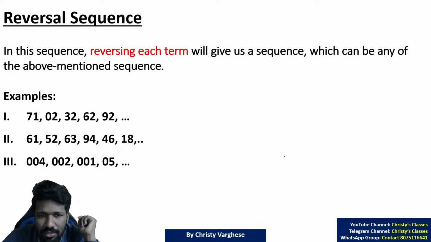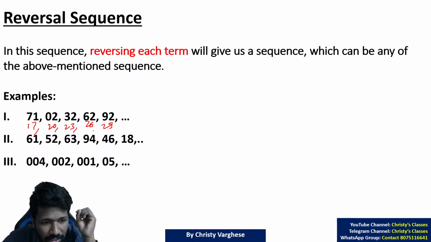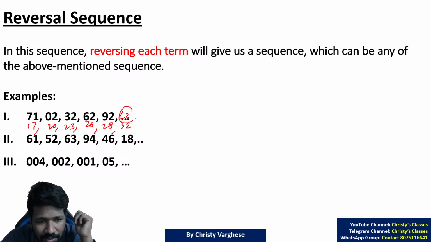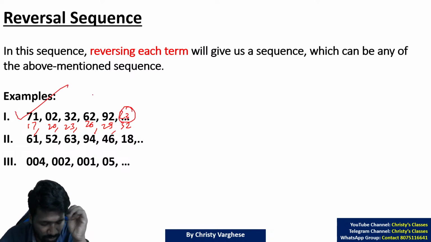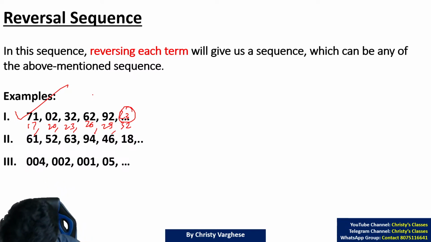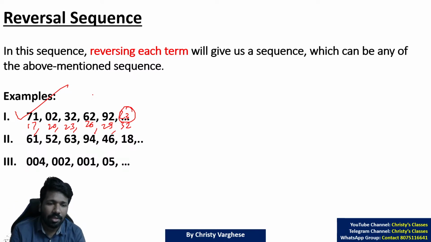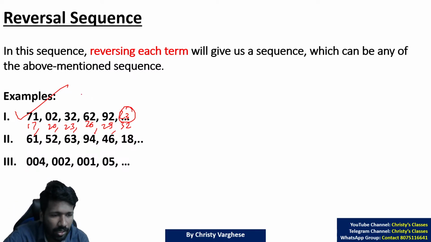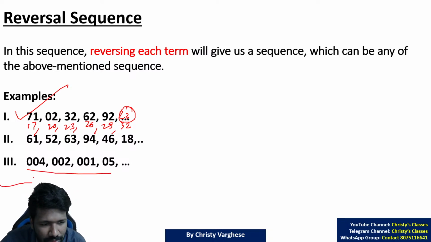In reversal sequence, reversing each term. So 71 reversed is 17. This is 20, this is 23, this is 26, this is 29. What is that? That is an arithmetic sequence, with a difference of 3. So after 29, the next term is 32. 3 difference. So 32 reversed, 23, will be the next term in this original sequence. So arithmetic sequence can be reversed, geometric can be reversed, prime can be reversed, power can be reversed. Here a geometric sequence is reversed.